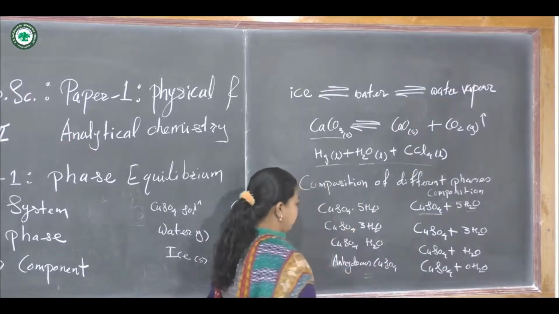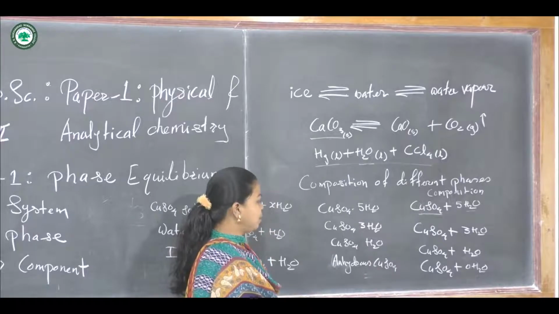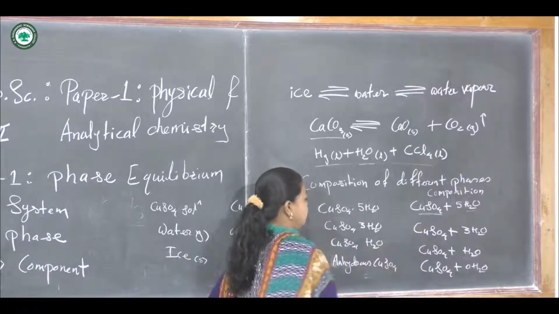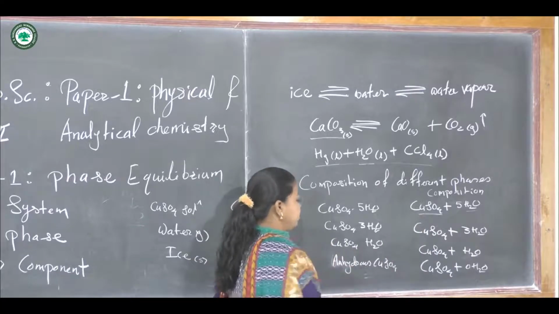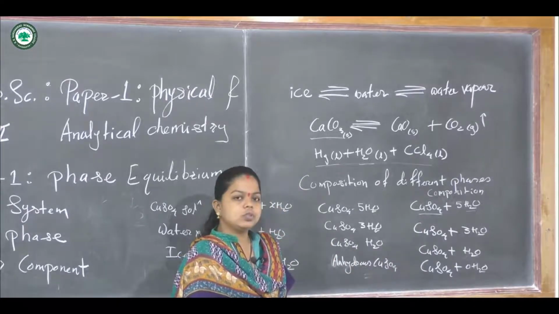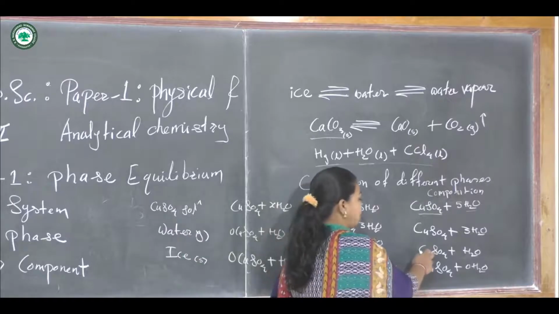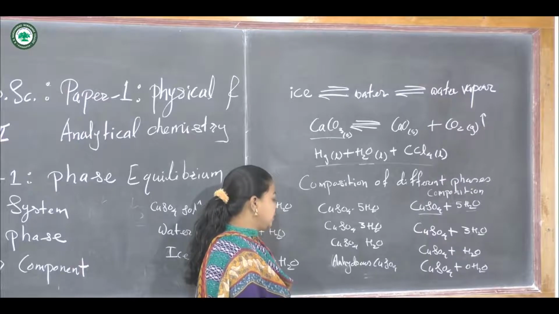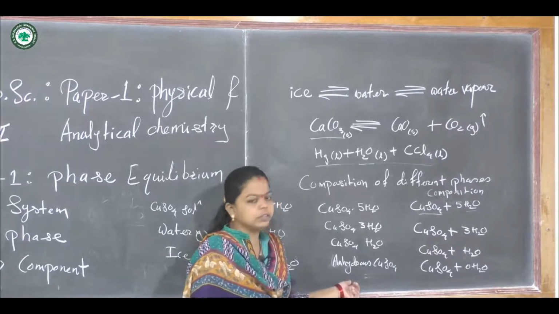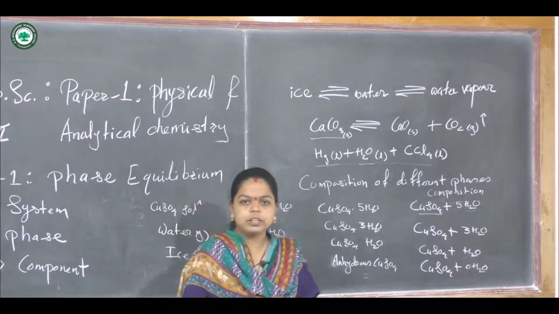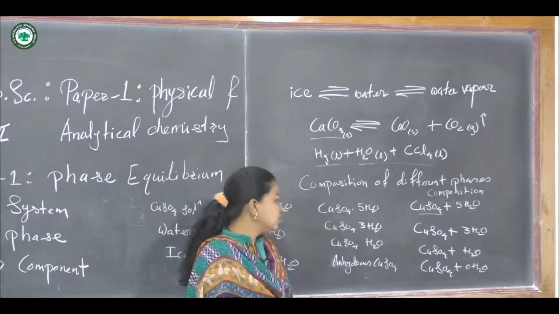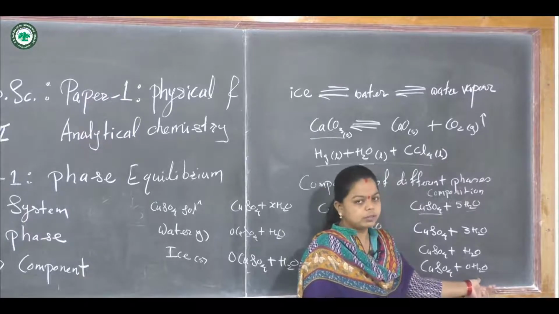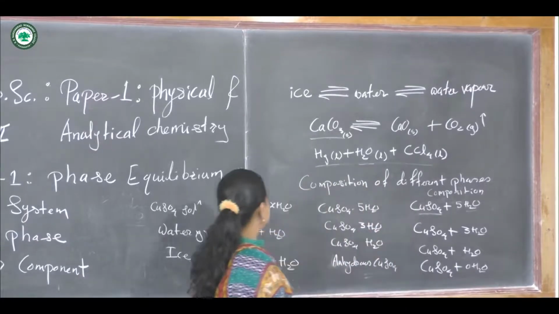Second is copper sulfate trihydrate. Again the composition is copper sulfate and 3 water molecules. Copper sulfate monohydrate contains only 1 water molecule, so the composition is copper sulfate plus 1 water molecule. Another one is anhydrous copper sulfate. Anhydrous copper sulfate does not contain any water molecule, so the composition is copper sulfate plus 0 water molecules. No water molecules are present.